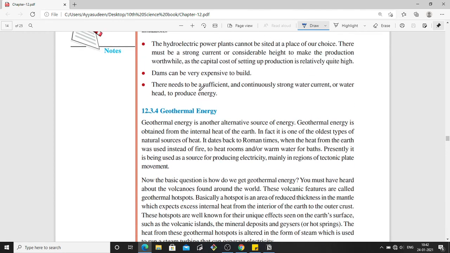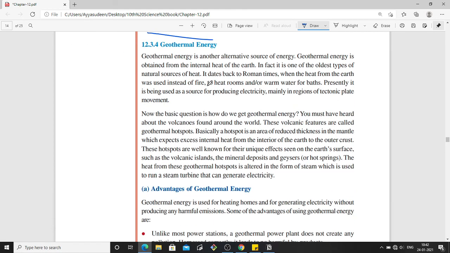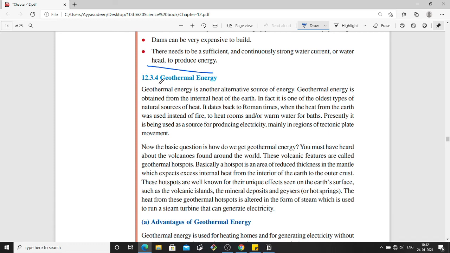So last class we stopped till here. From today, inshallah, in this class, we'll start with geothermal energy. So what is geothermal energy? It is another alternative source of energy, and it is obtained from the internal heat of the earth. So the earth is there and the internal heat is there. This geothermal energy is obtained from there.